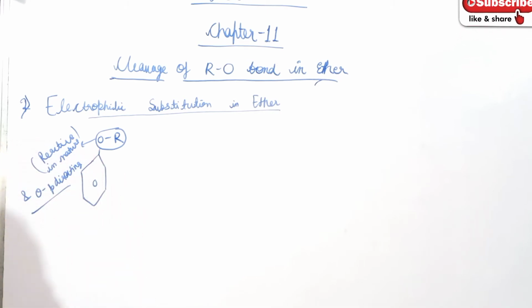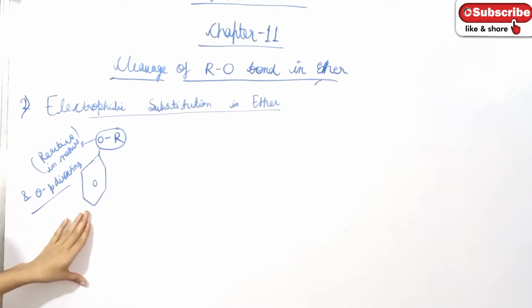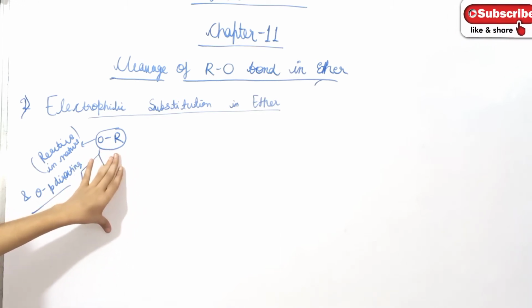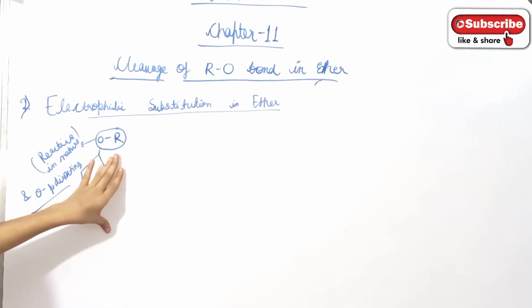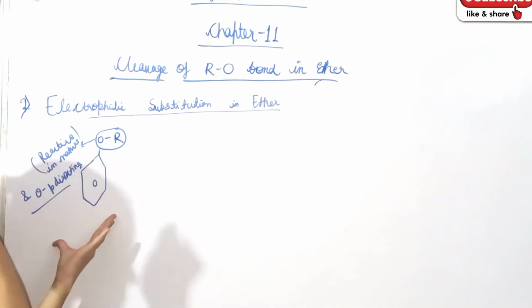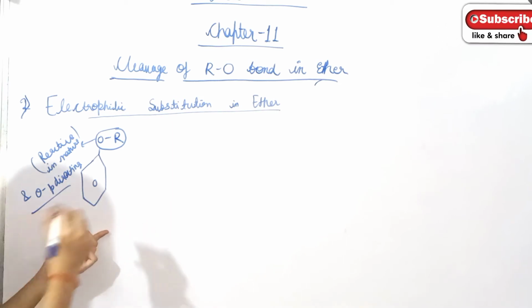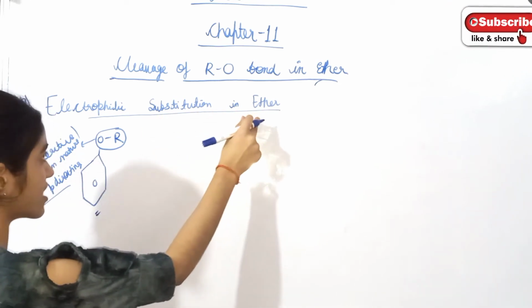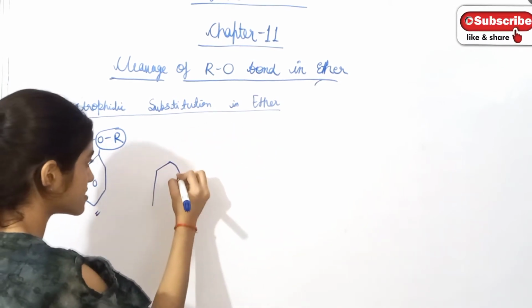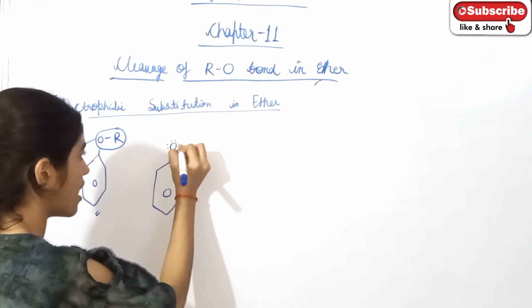Therefore, when bromination, halogenation, nitration, Friedel-Crafts alkylation or acylation take place, the compound formed has the ortho or para group. So just like alcohol, it also has resonating structures, and therefore it is more stable. Let's discuss the resonating structure of alkyl aryl ether. So let's see, this is OR.